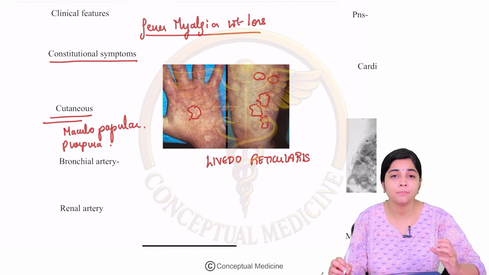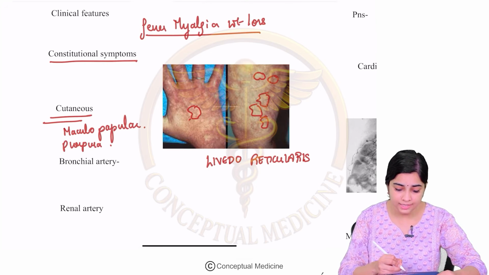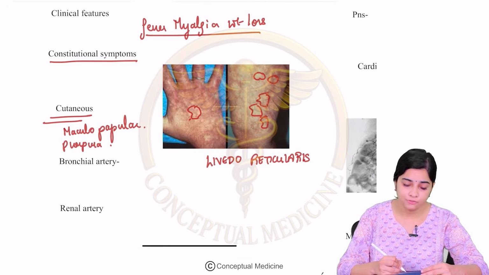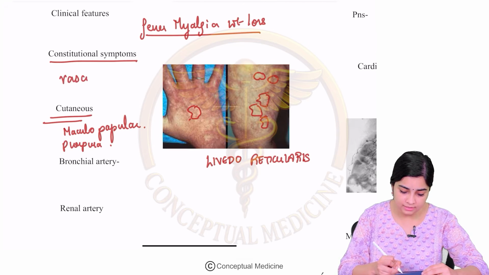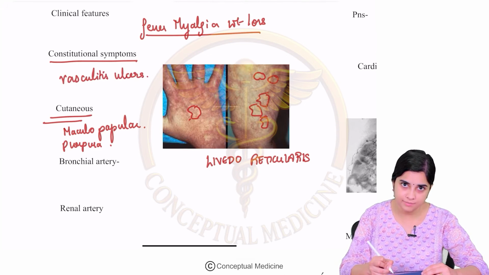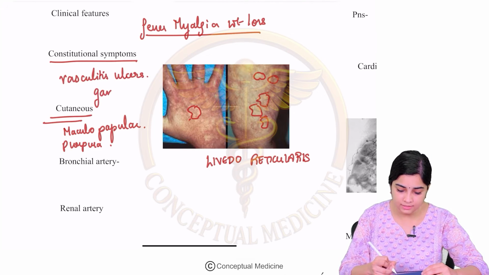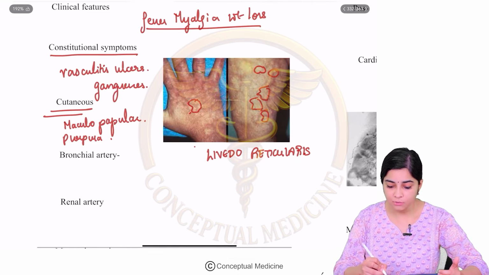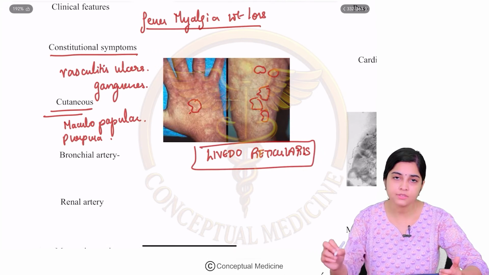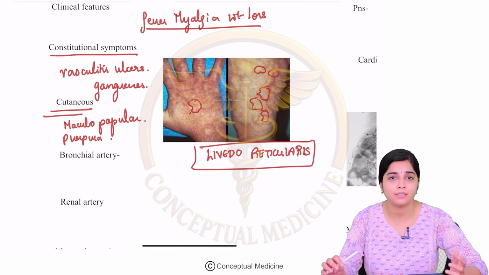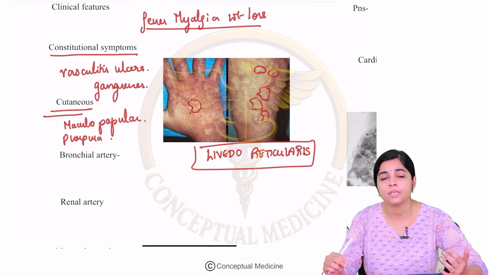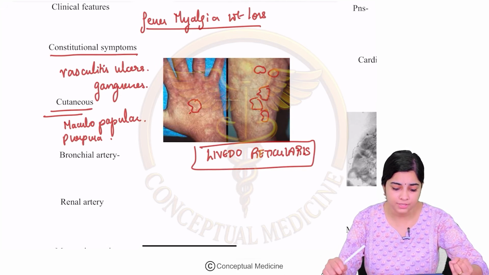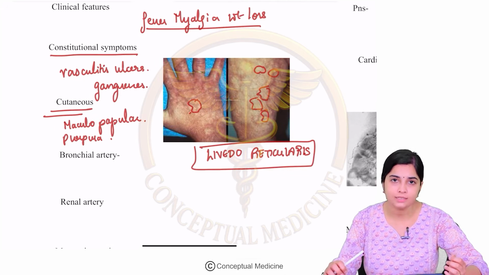Because of this medium vessel involvement, there is a tendency for vasculitic ulcers, chronic non-healing vasculitic ulcers, and there is an increased risk of gangrene as well. The characteristic rash described in PAN is the livedo reticularis rash, but you can find evidence of maculopapular rashes, vasculitic ulcers and gangrenes.